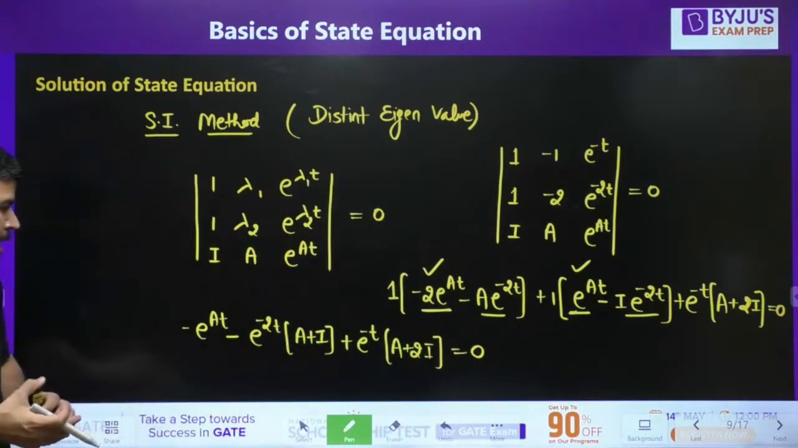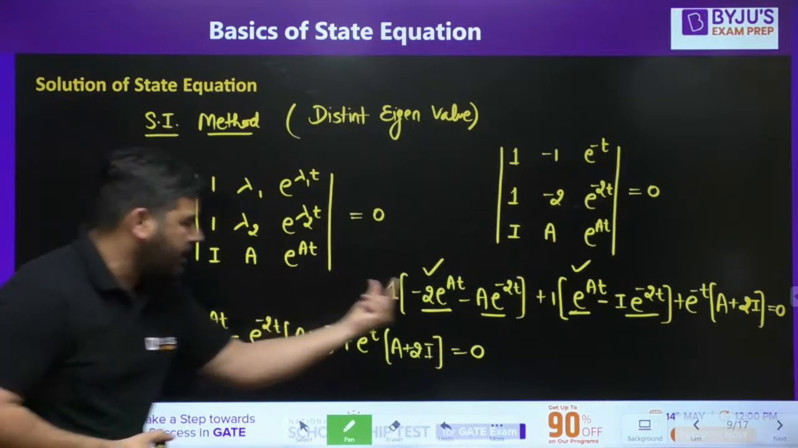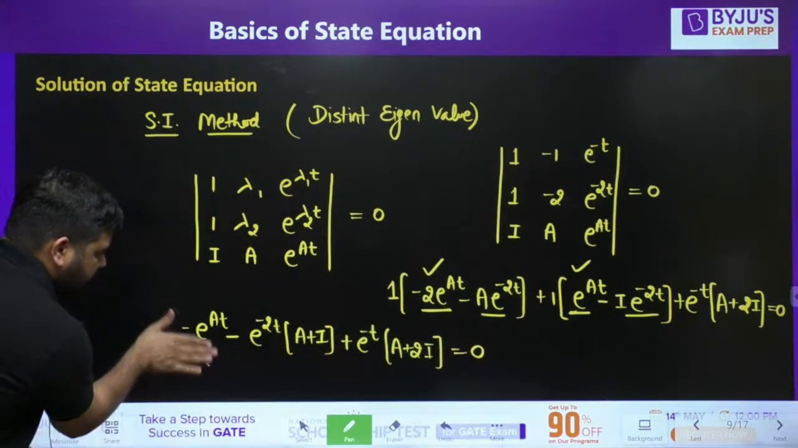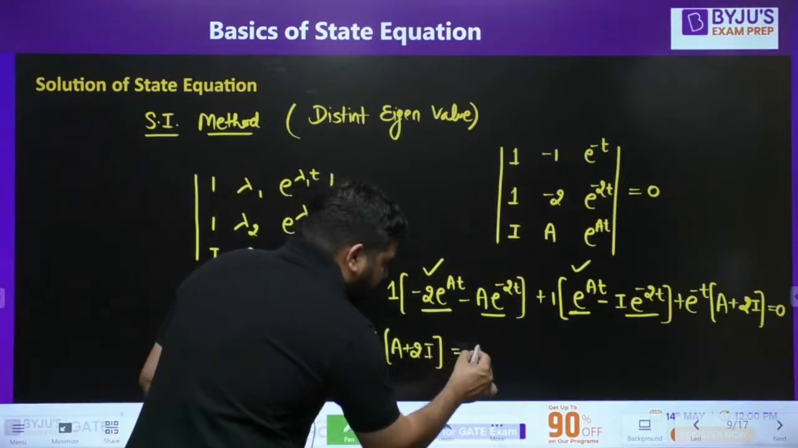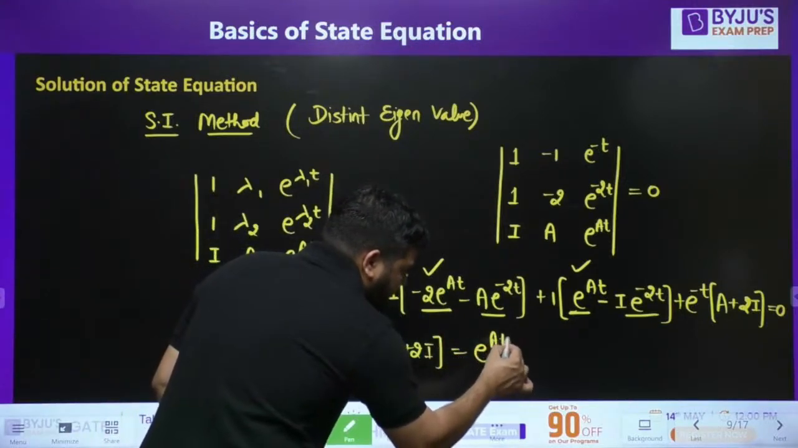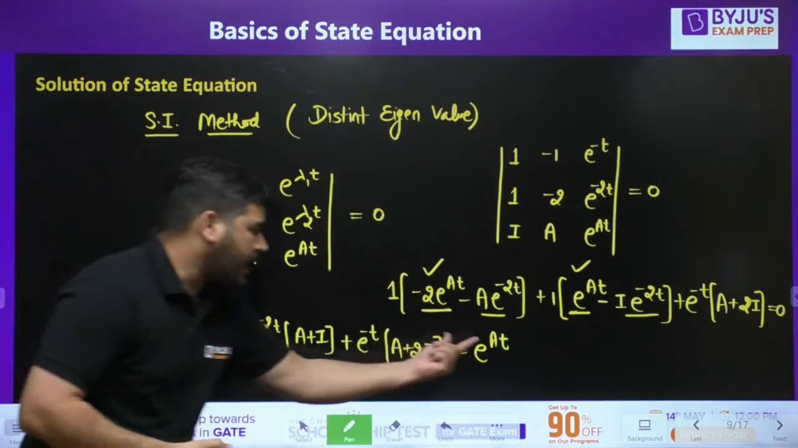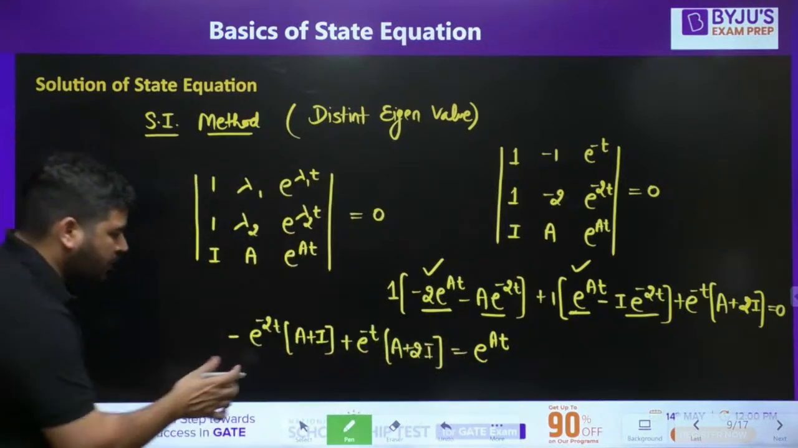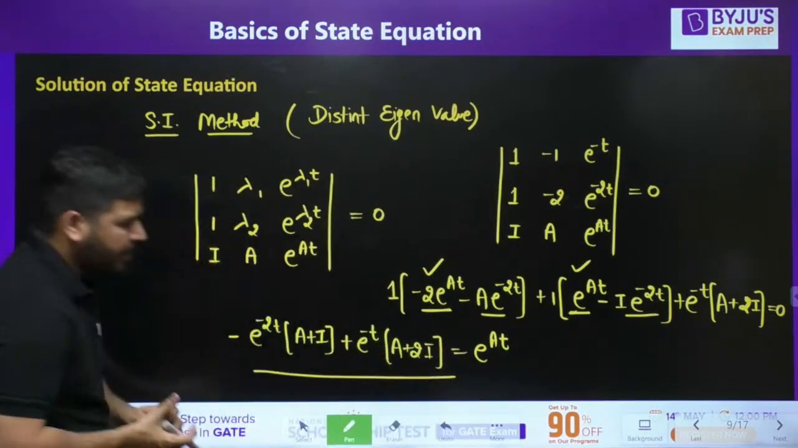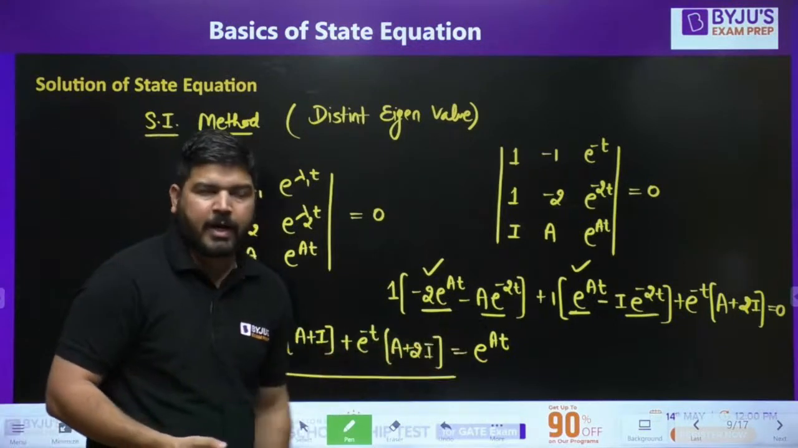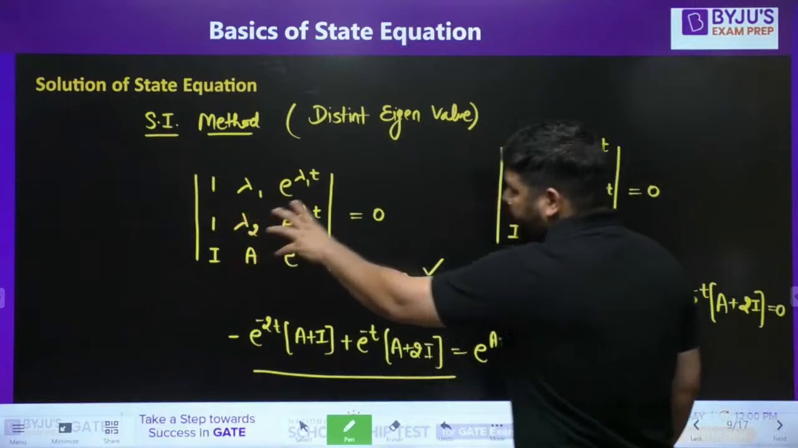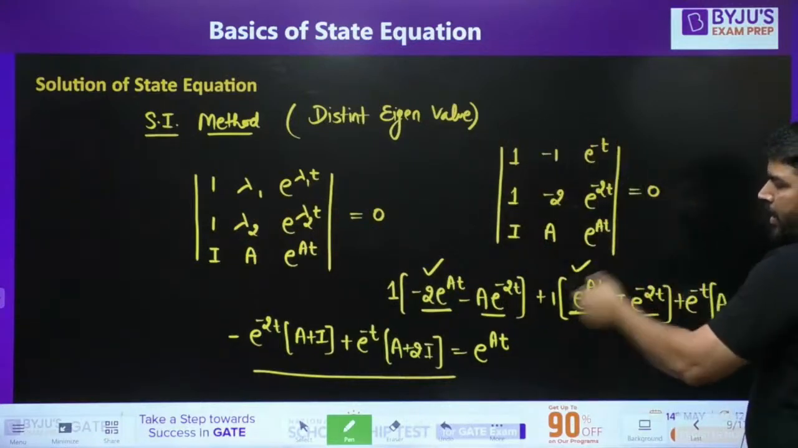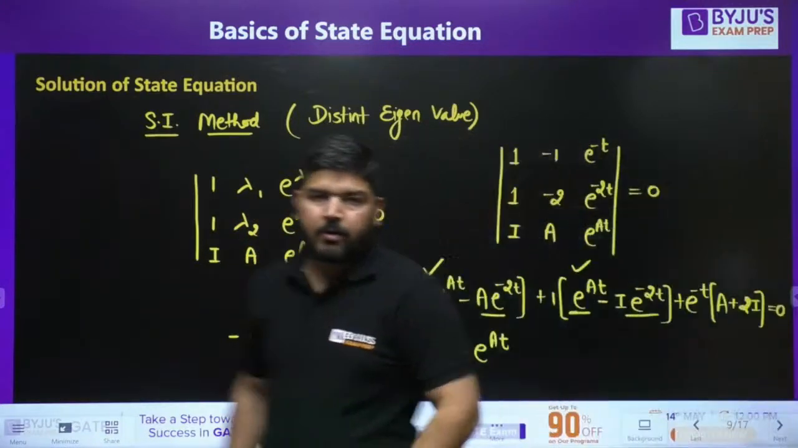Is it clear, guys? Now take this minus e to the power at on this side. If I take this minus e to the power at on the right side, then on this side you have e to the power at, and it will become positive. So e to the power at has to be this value, and you have to calculate this value to find e to the power at. It's very simple. You need to calculate the determinant of this matrix, and using the determinant you can calculate that.